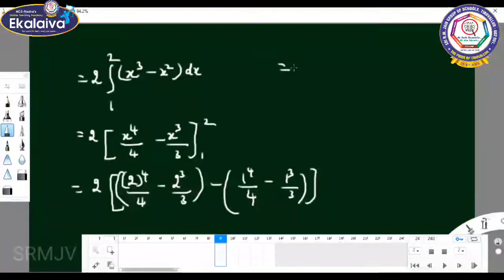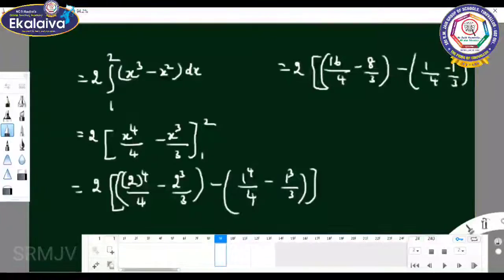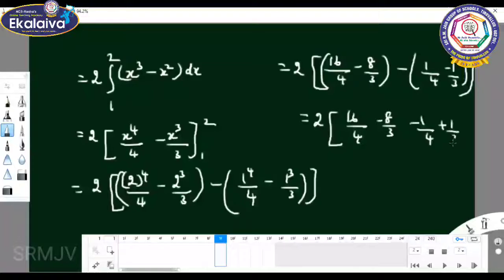So it gives 2 into [16 by 4 minus 8 by 3 minus 1 by 4 plus 1 by 3].